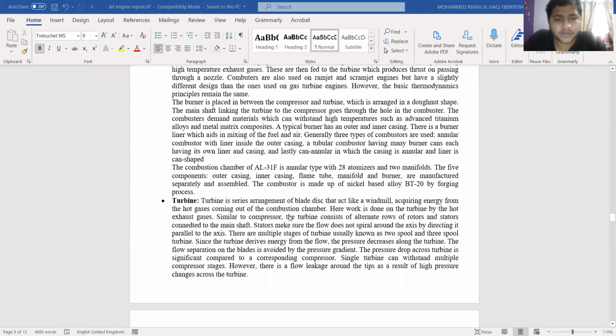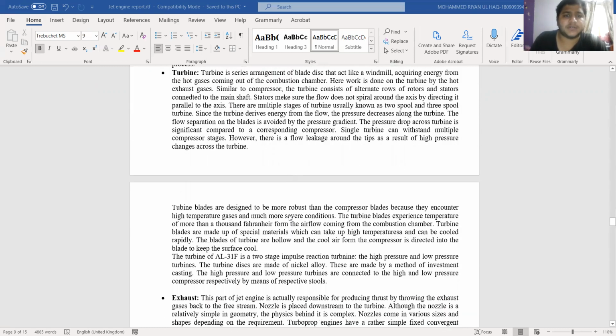If we talk about the AL31F combustion chamber, it is an annular type with 28 atomizers and 2 manifolds. Then comes the turbine. The turbine is a series arrangement of bladed discs that act like a small windmill, acquiring energy from hot gases coming out of the combustion chamber.